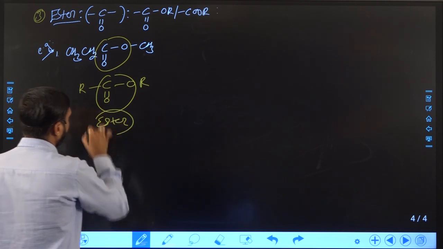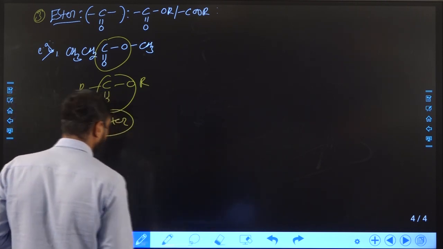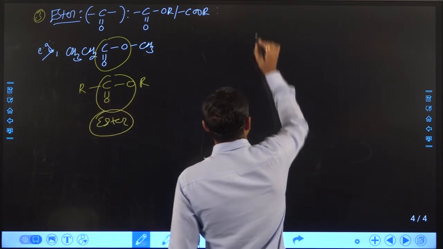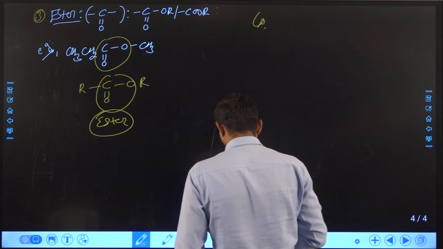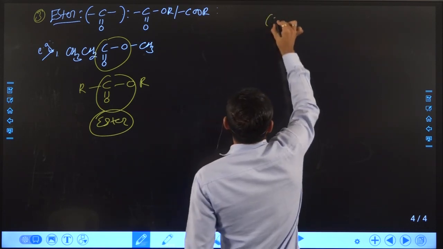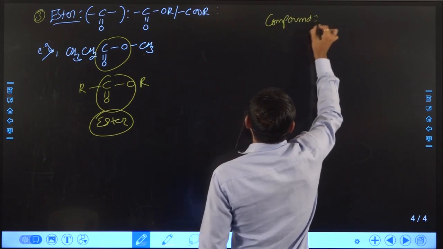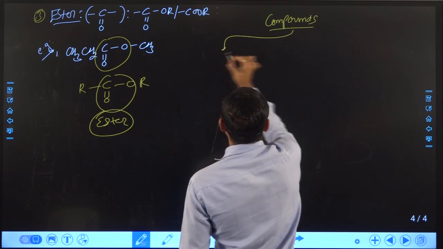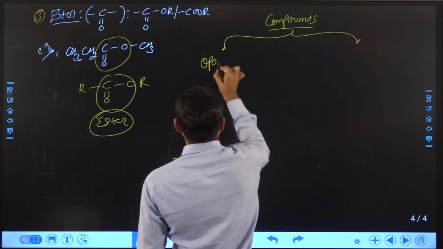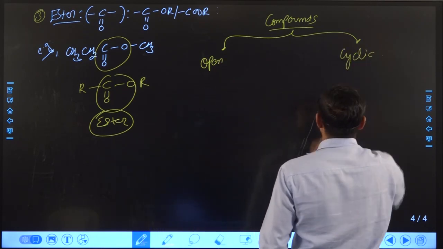Now whenever we see a compound, generally we divide it into two parts: the functional group is always present in two ways, one open and one cyclic. Open compound and cyclic compound we already discussed in our previous class.